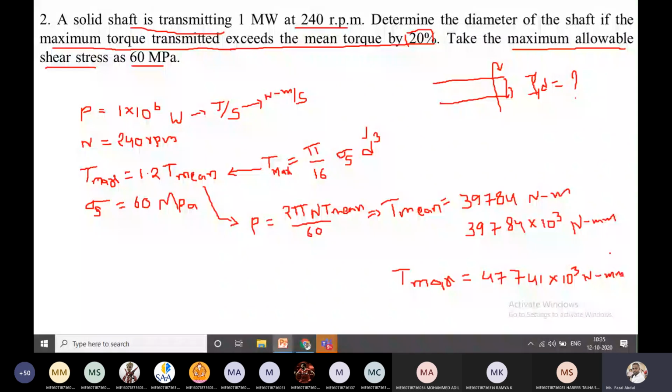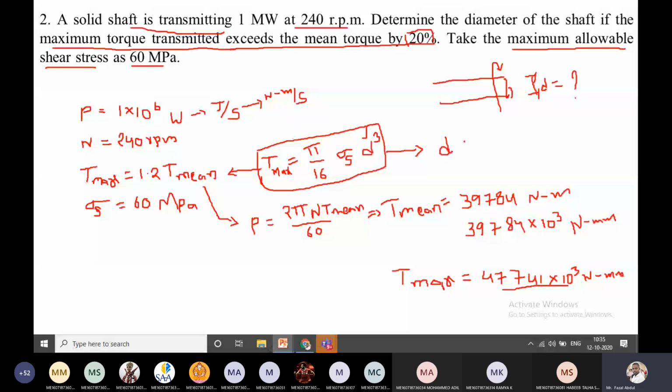Okay. Now tell me the d value through this relation. In this equation, what is the unknown? Only the d value is unknown. That is what the question is asking us to calculate. T max we just calculated. Pi by 16 is a constant value, and sigma s is given as 60 megapascal. Now tell me the d value in terms of mm.